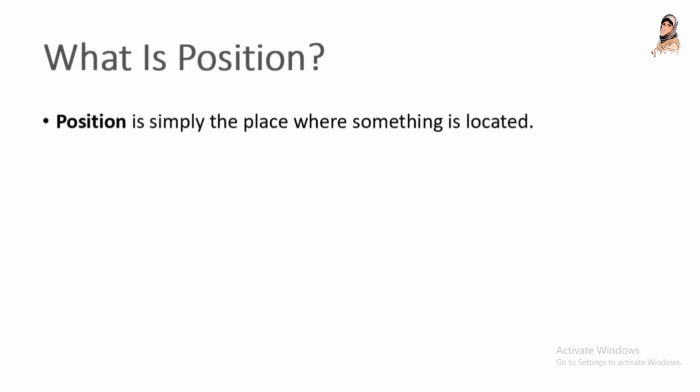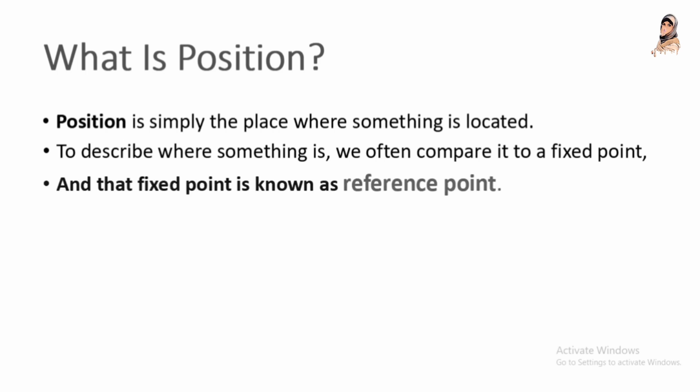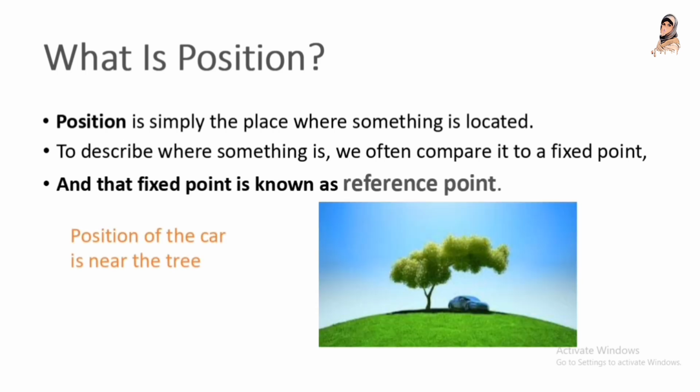What is position? Position is simply the place where something is located. To describe where something is, we often compare it to a fixed point, and that fixed point is known as a reference point. For example, in this picture, the position of the car is near the tree. So, the tree is the reference point of the car.